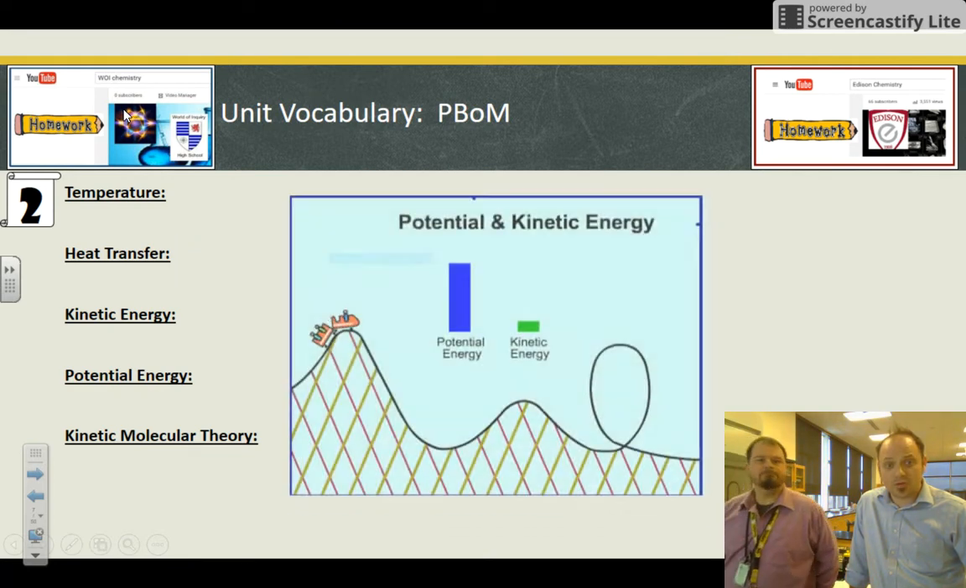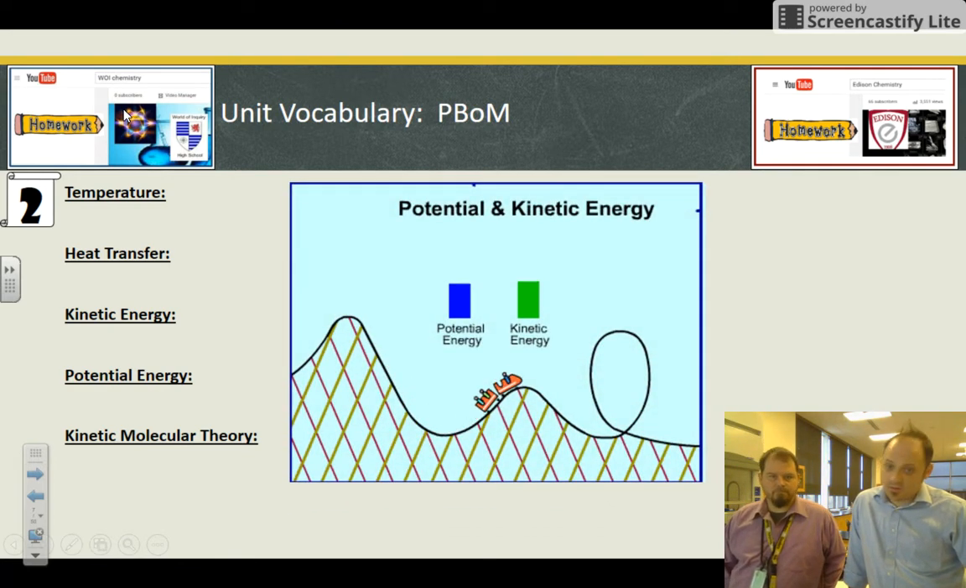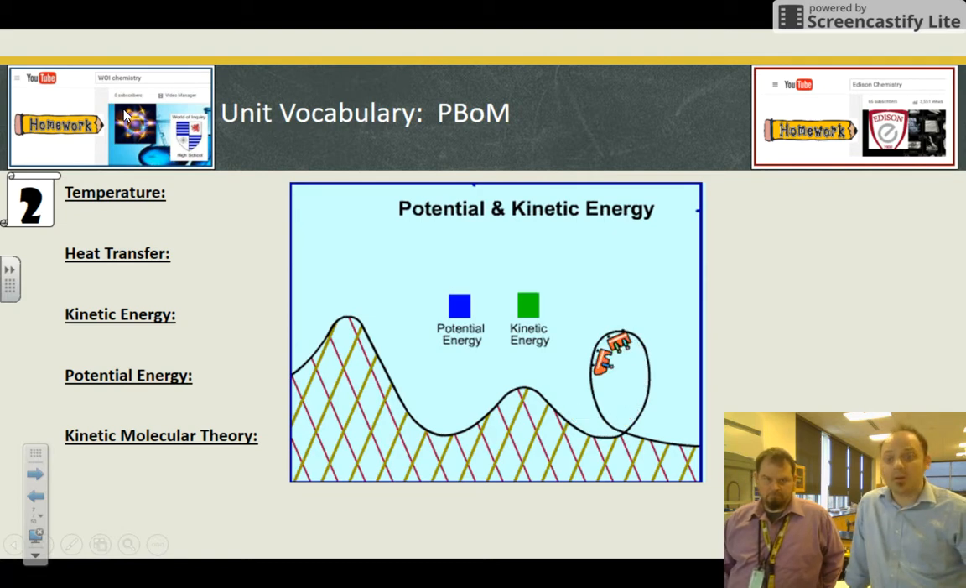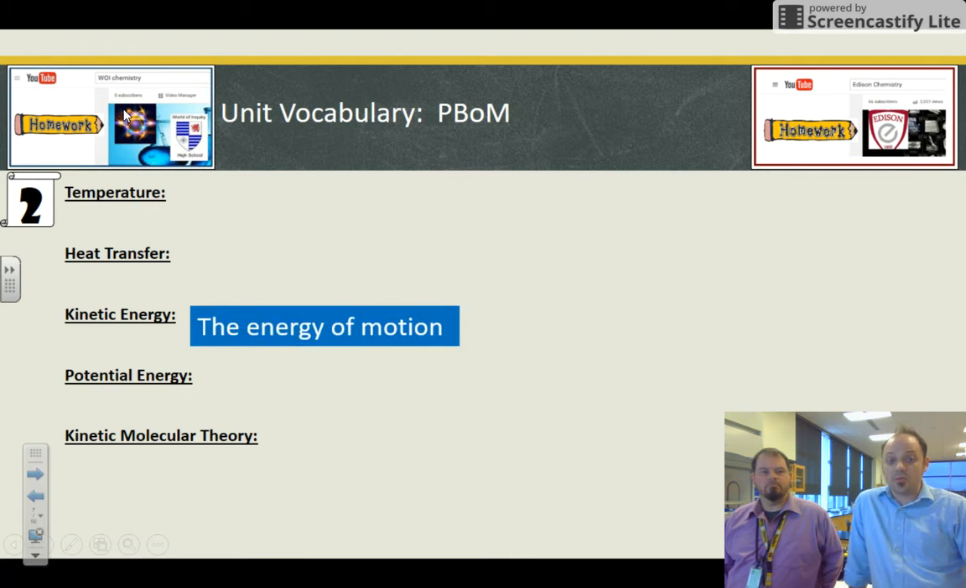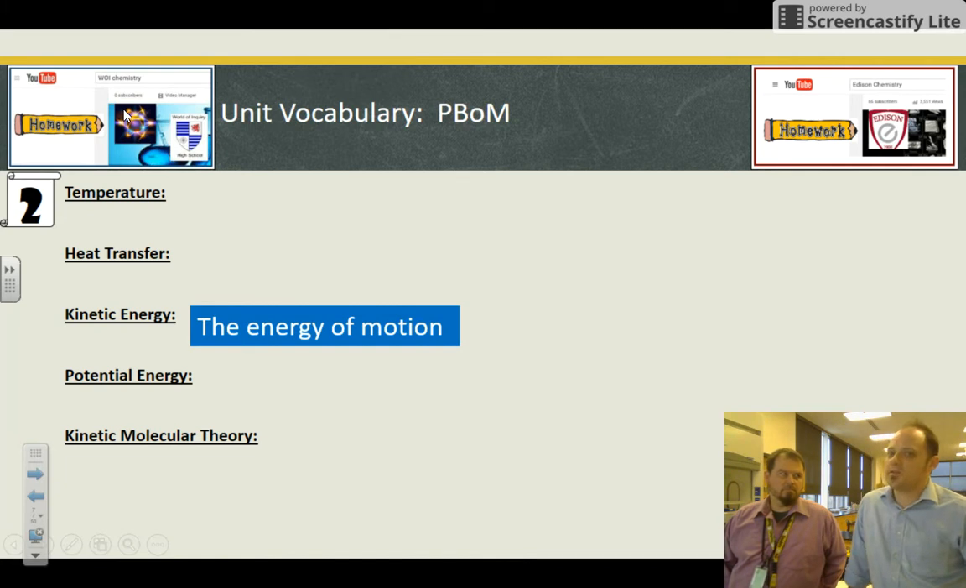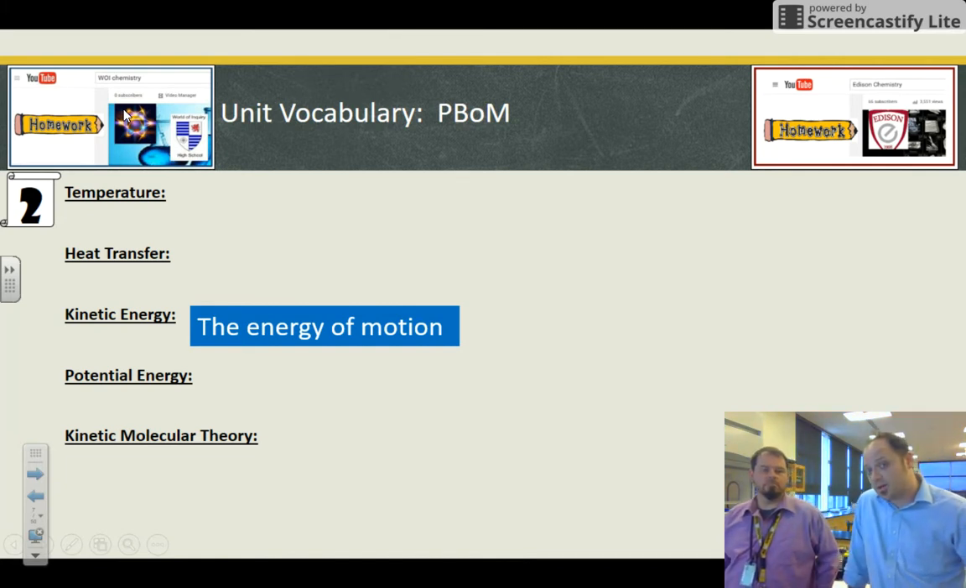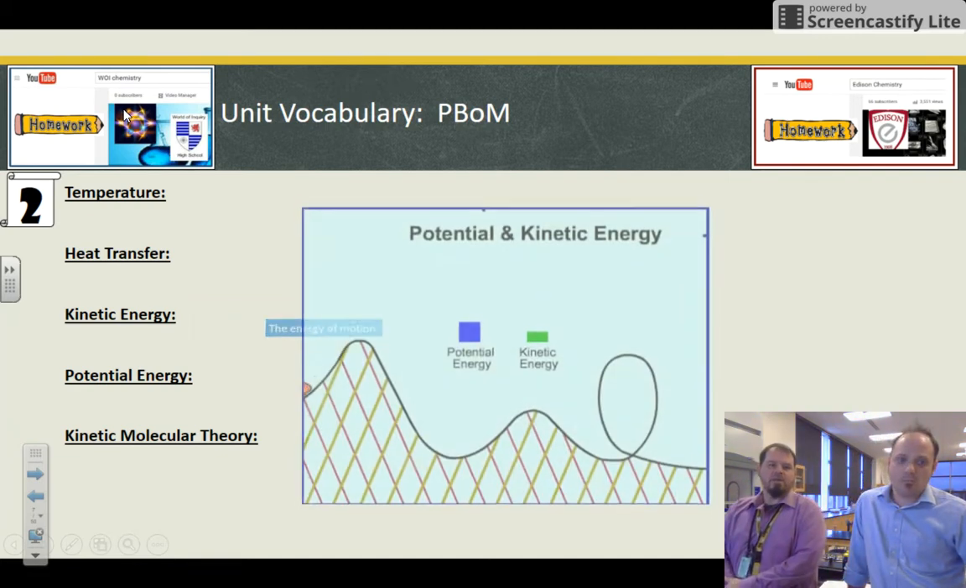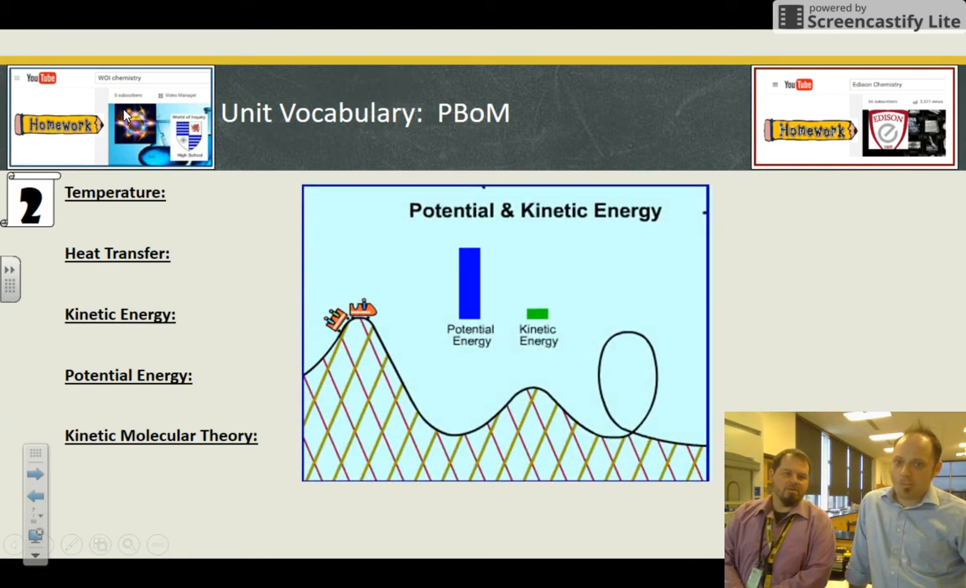Now, kinetic energy is a great graph to show both potential and kinetic, but kinetic energy is itself simply the energy of motion. And with chemistry, we're talking about the energy of atomic motion. So atoms and molecules moving at the atomic level that you can't really see, but I can demonstrate the fact that atoms are truthfully in motion all of the time.